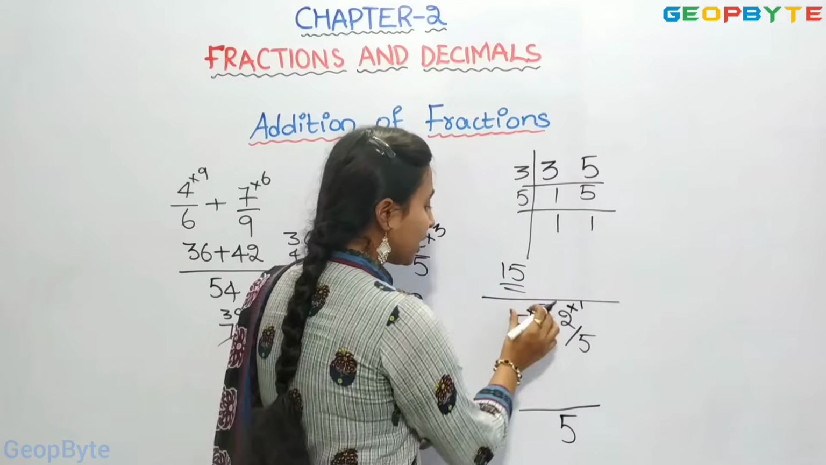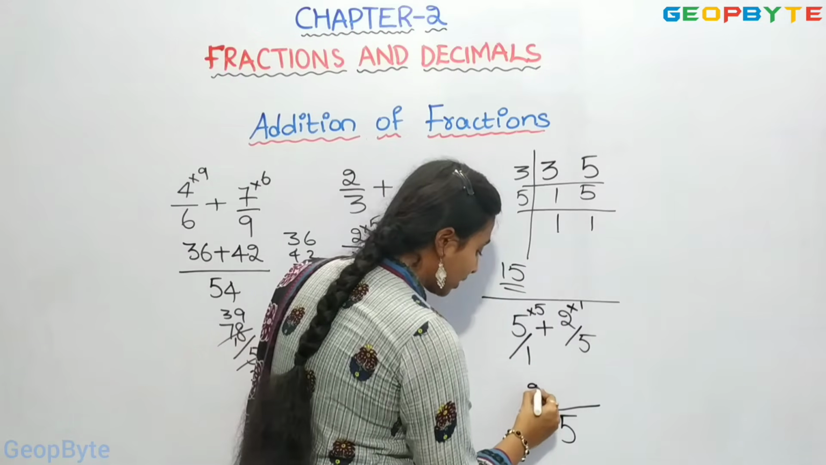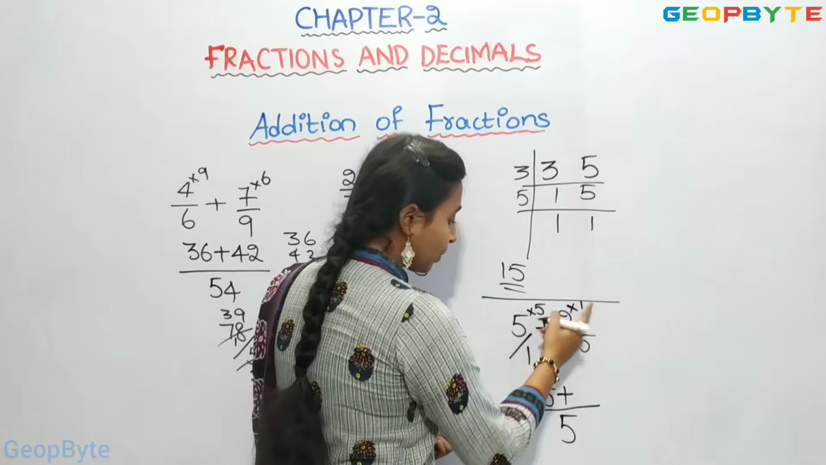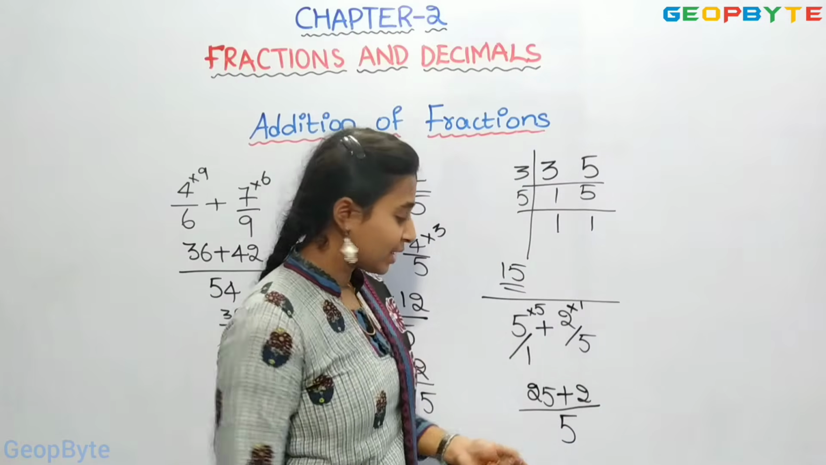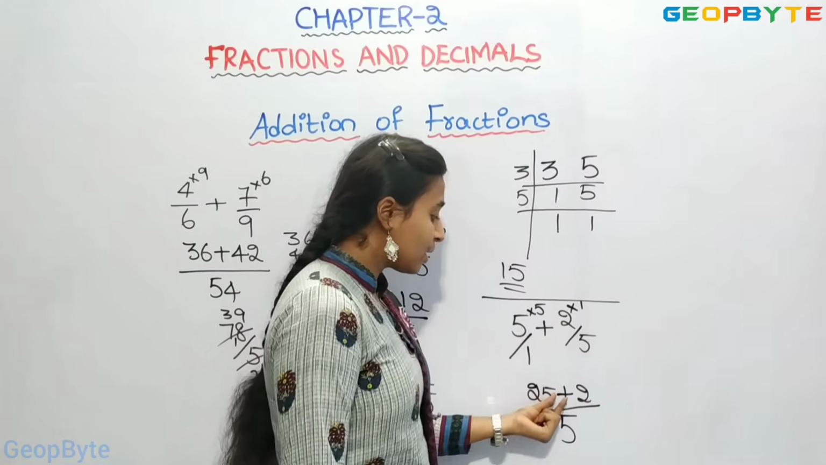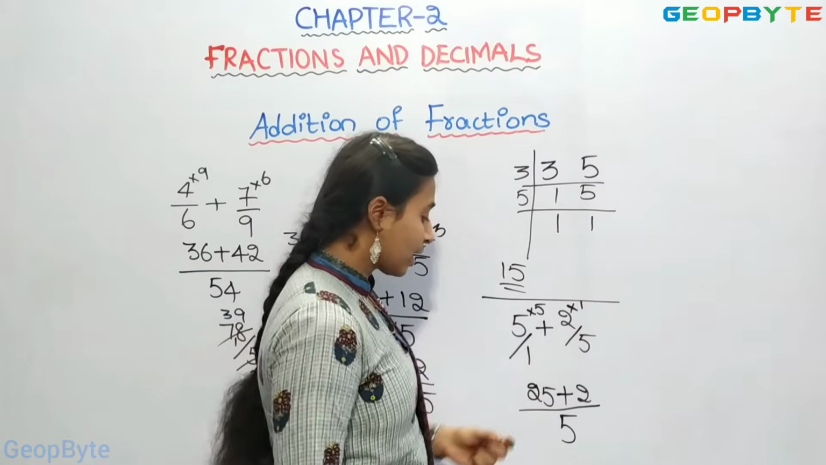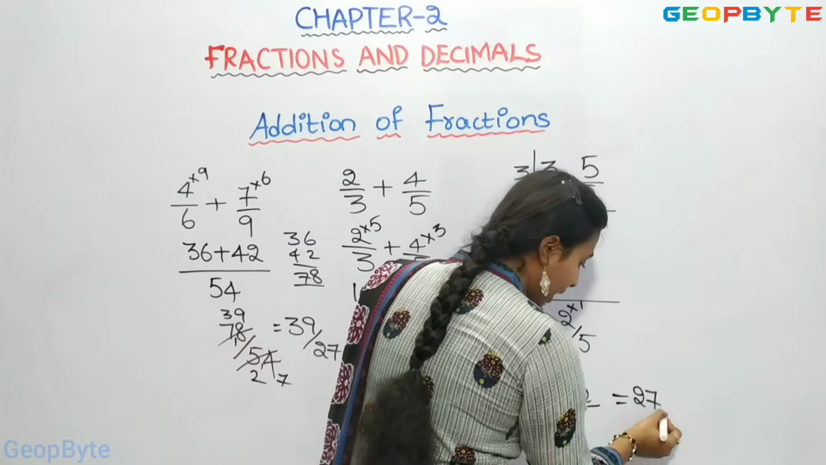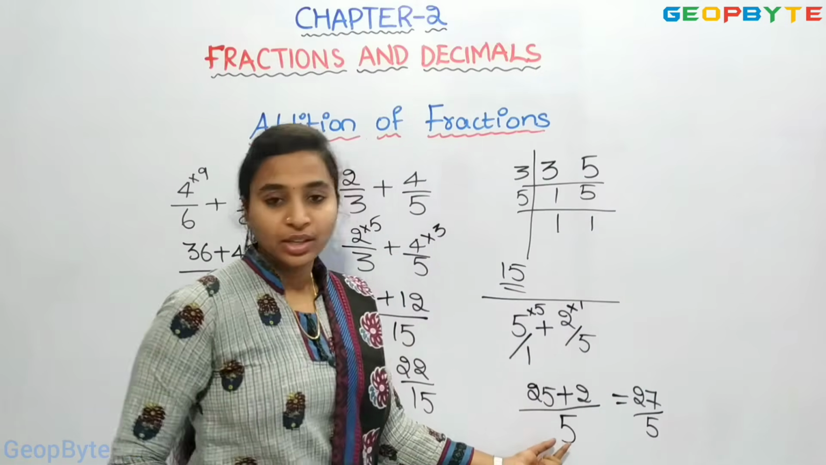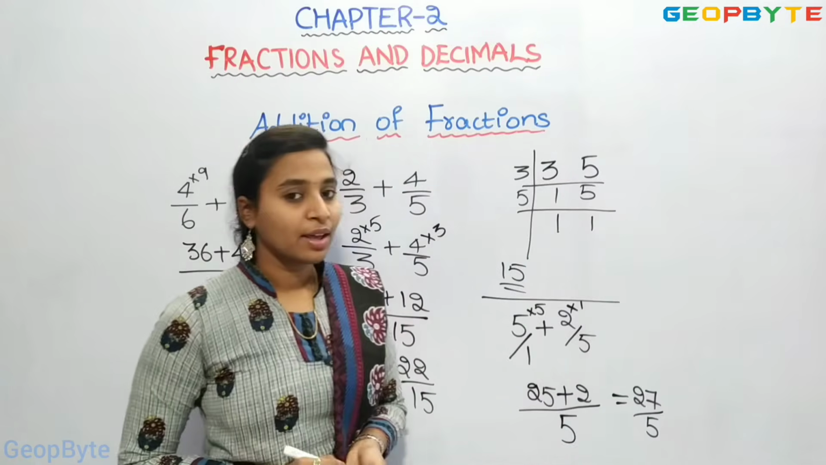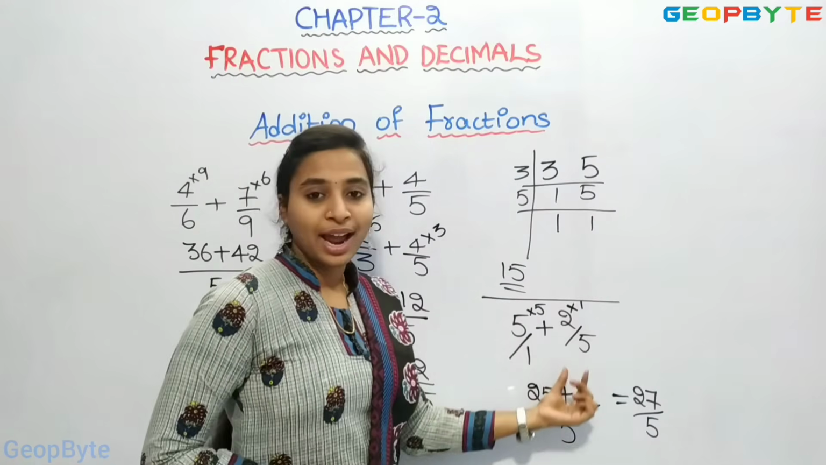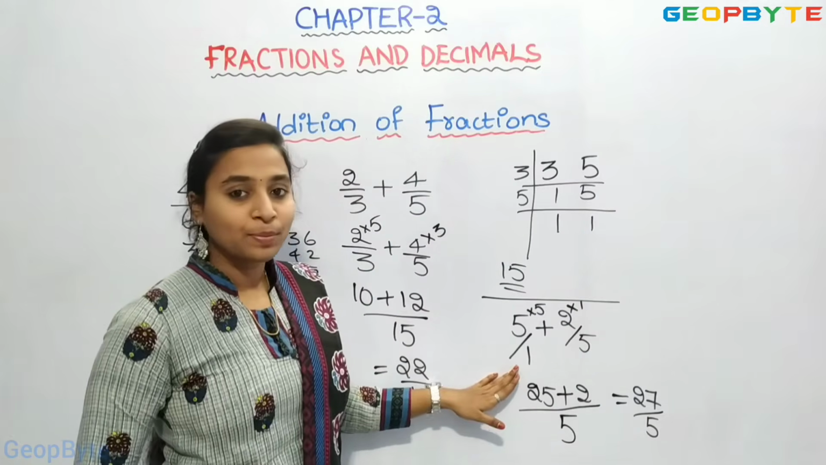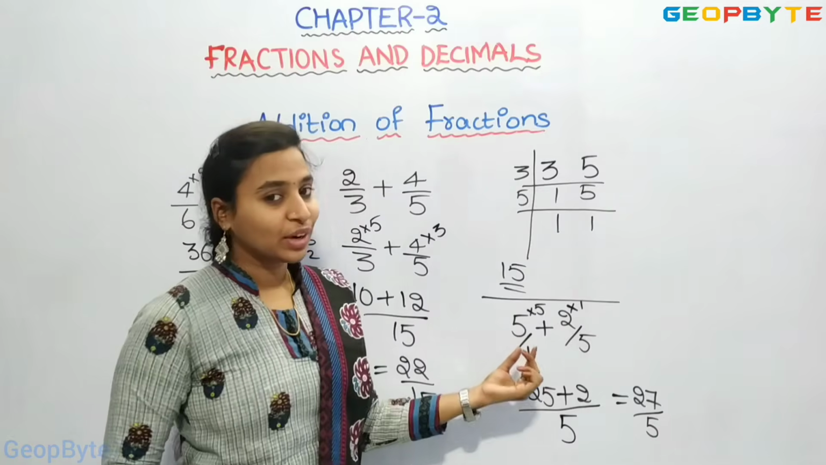Now we need to multiply numerators. 5 5s are 25, plus 2 1s are 2. 25 plus 2 is equal to 27 by 5. We have the answer 27 by 5. We will add a whole number and a fraction like this. The process is the same, just we need to assume that the denominator will have 1 for a whole number.